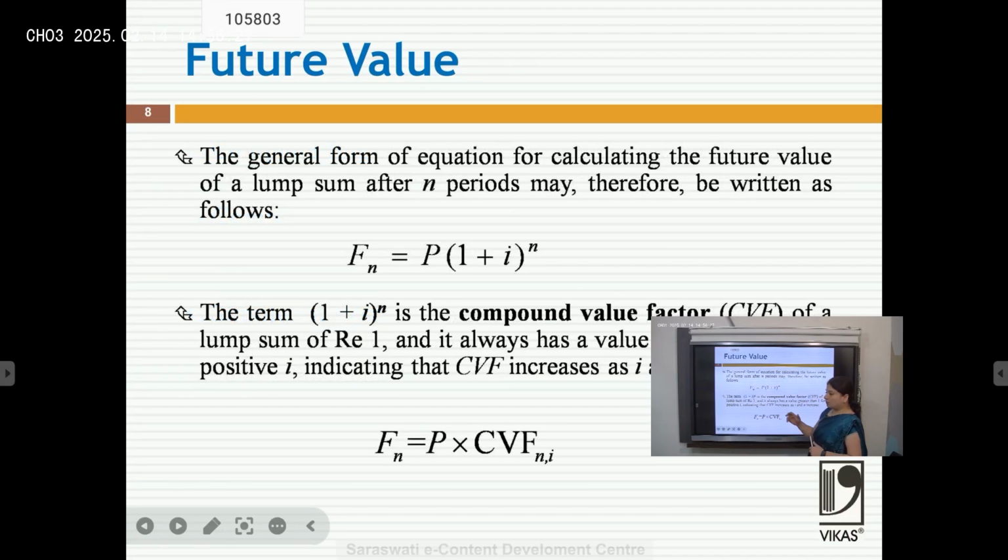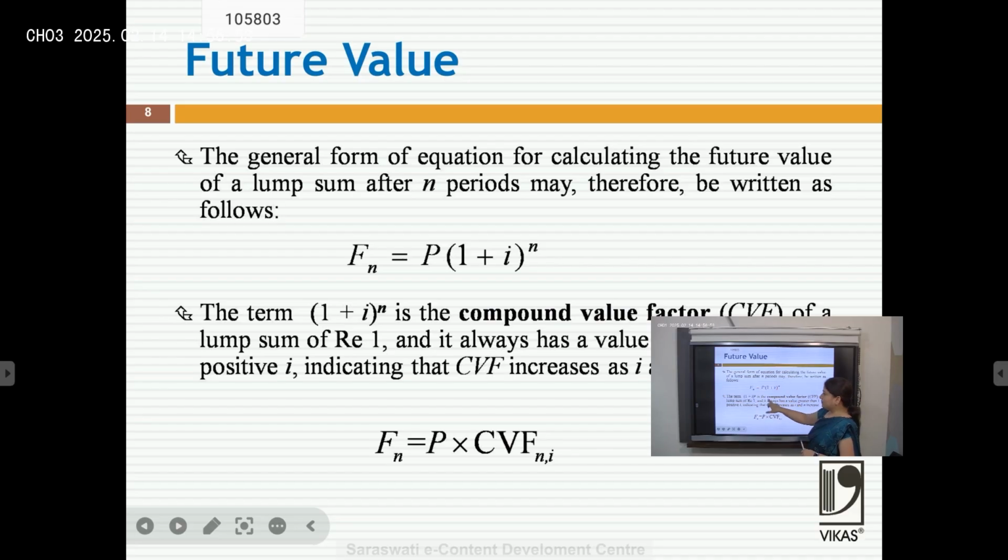Future value, how do we calculate the formula? The future value is equal to principal into (1 plus i) to the power n. Here future value means whatever money I will get in future. P represents the present value, the present investment today, i is the interest rate, and n is the number of periods for which I am investing it.